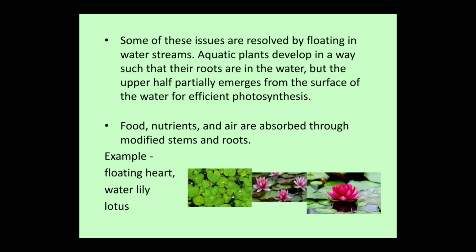Aquatic plants develop in a way such that their roots are in water, but the upper half partially emerges from the surface of the water for efficient photosynthesis. Food, nutrients, and air are absorbed through modified stems and roots. Example: floating heart, water lily, lotus, etc.